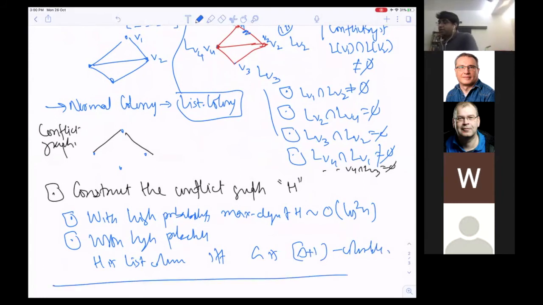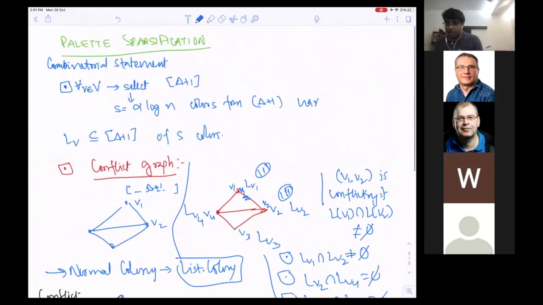So what does this combinatorial statement tell us? Basically it tells us that given any graph G, there exists a subgraph of G, say H, and there exists a list of size some order log n for each vertex, such that if you solve a list coloring problem there, then that will correspond to a proper coloring of G.